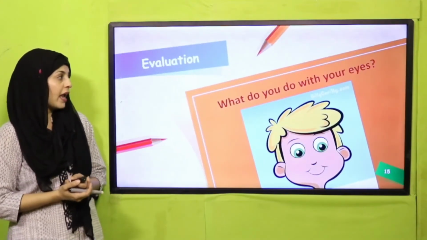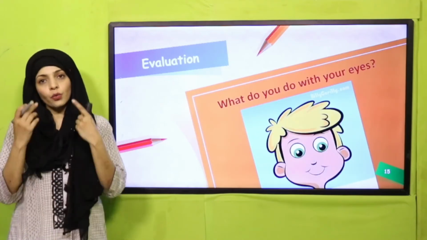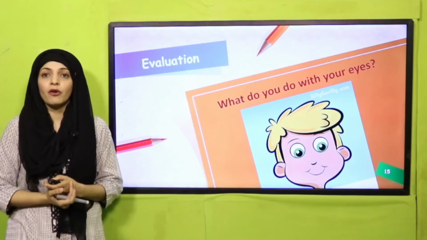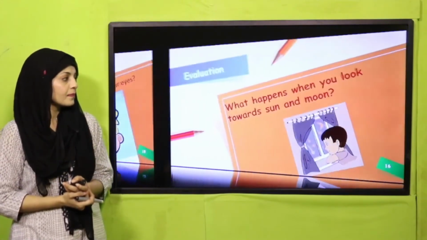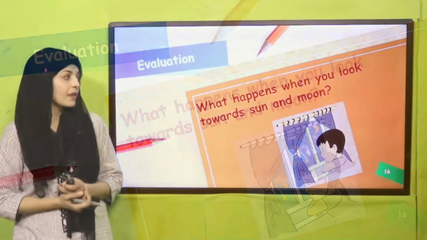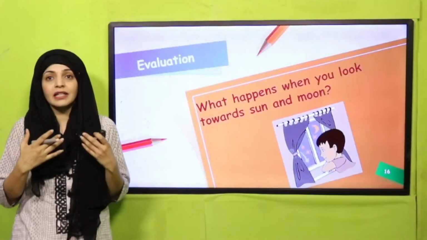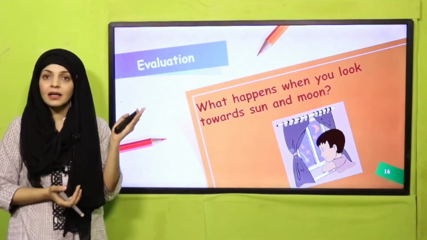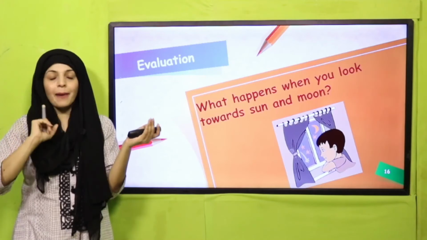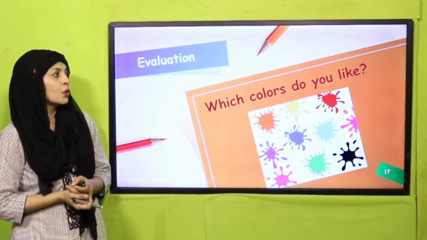So to evaluate you, quickly answer this: what do you do with your eyes? What do we do with our eyes? We see, we look around with the help of our eyes. And what happens when you look towards sun and moon? When you look towards the sun and the moon, what is the difference? Sunlight is bright, whereas the moonlight is dim. Very nice.